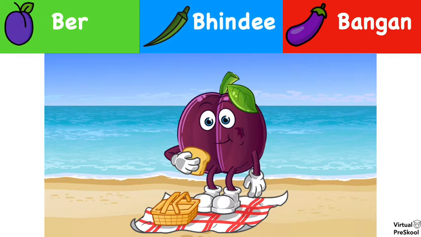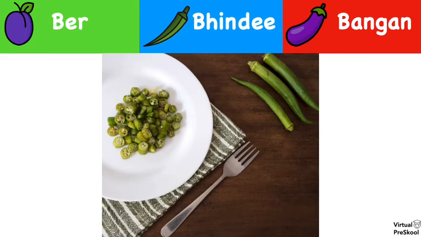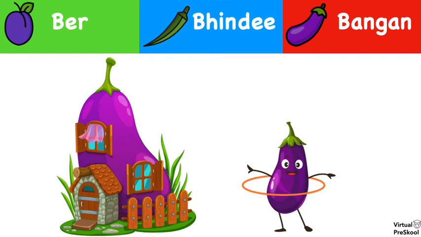Here we have a plum that's having a beach picnic. And how do we say plum in Hindi again? Bear, bhindi, or bangan? Bear. And what is this? Here we have some more okra or ladyfingers. What are these? Bear, bhindi, or bangan? Bhindi.